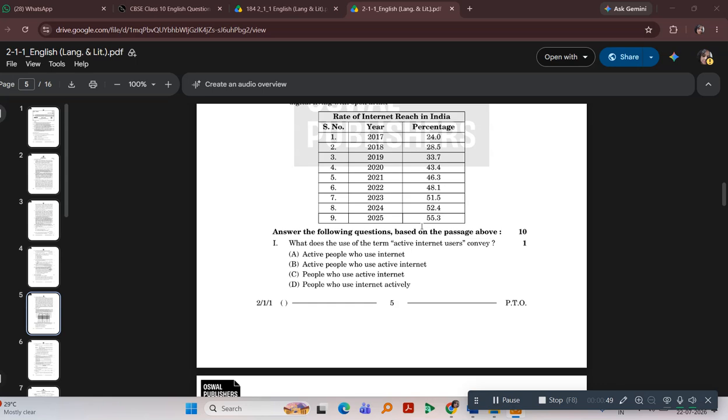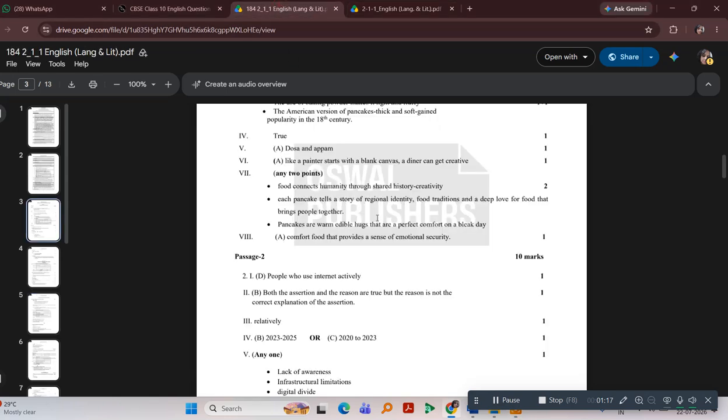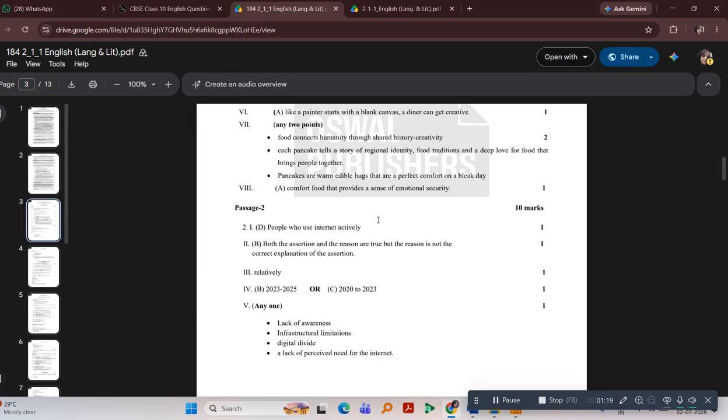So question number 1 of this passage is: answer the following questions based on the passage above. What does the use of the term active internet users convey? Which is the correct option? The options are given: active people who use internet, or active people who use active internet, people who use active internet, or people who use internet actively. So the correct answer is D, people who use internet actively.